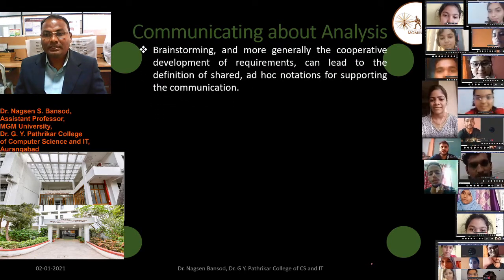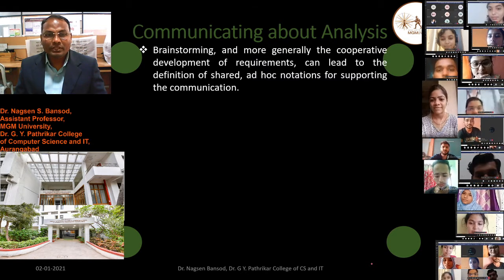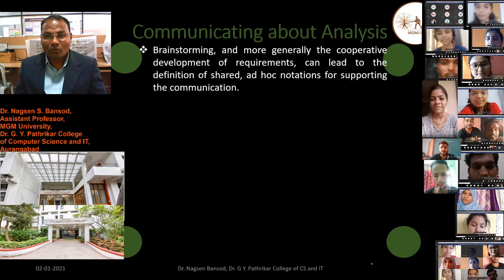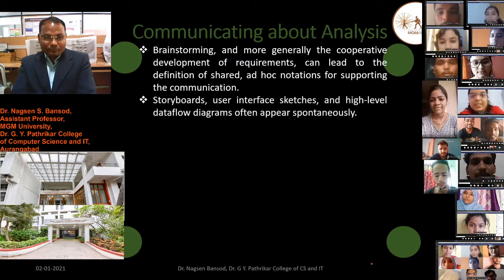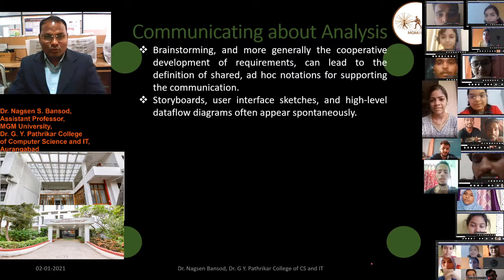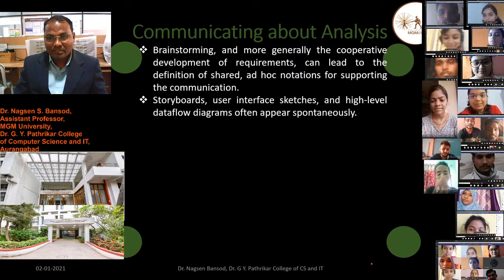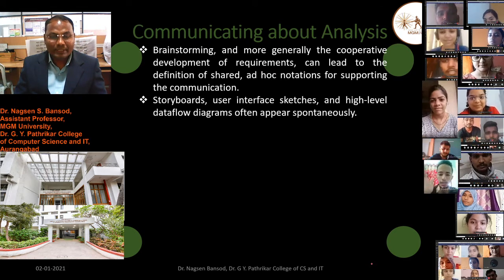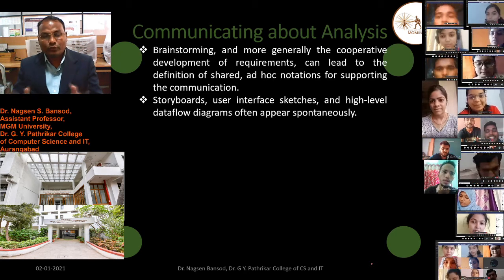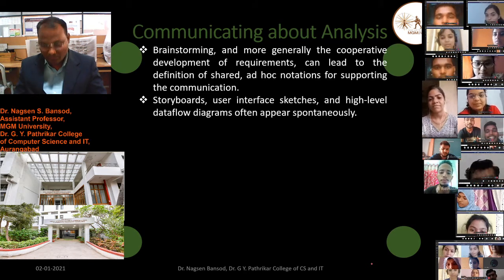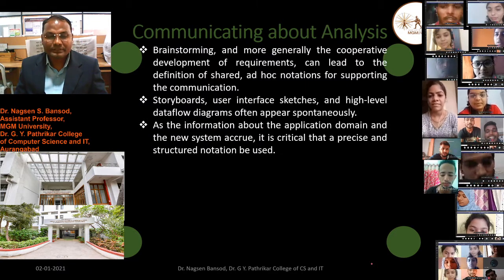Brainstorming and, more generally, the cooperative development of the requirements can lead to the definition of a shared ad hoc notation for supporting the communications. Storyboards, user interface sketches, and high-level data flow diagrams often appear spontaneously. We have to use storyboards, sketch interfaces, and different data flow diagrams as we studied.